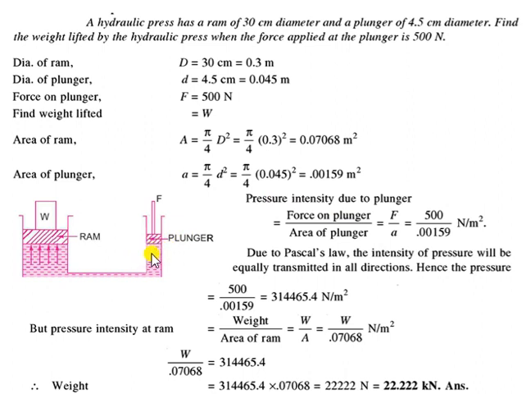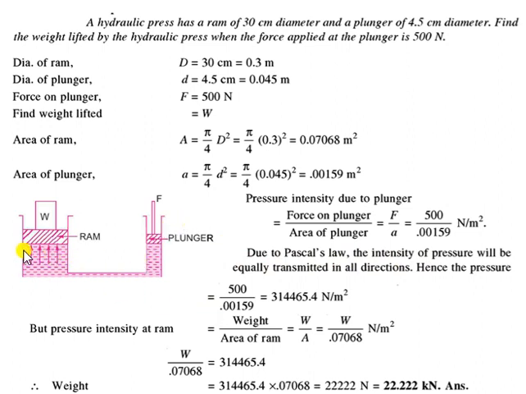Fine. So pressure intensity near the plunger will be force on the plunger over the area of the plunger. That will be the pressure created due to the force on the plunger. Now whatever pressure is created here, the same pressure will be delivered here also. So pressure on the ram will be the same. Due to Pascal's law, intensity of pressure will be equally transmitted in all directions. So from plunger to ram, pressure intensity will be the same.